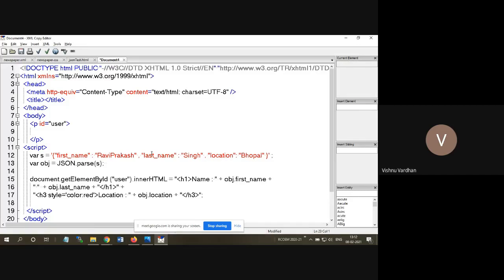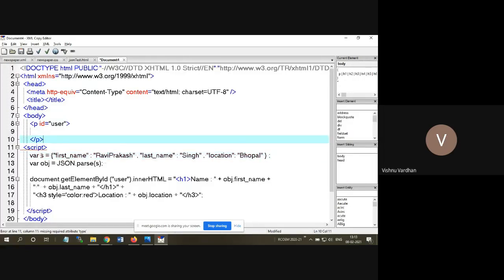And now we need to do a couple of changes. Okay, so what they are, just see and understand. First change is I am going to take a JSON object here. Okay, so this is from object to text conversion. So first of all, I am going to take the JSON object, so that's why delete these extra characters here. So see carefully. Okay, so now it is an object. It is an object. It is not the string. Okay, so it is an object. So thereby what I am doing is I am declaring this as object.